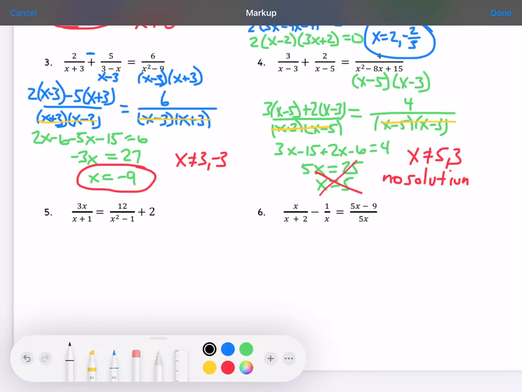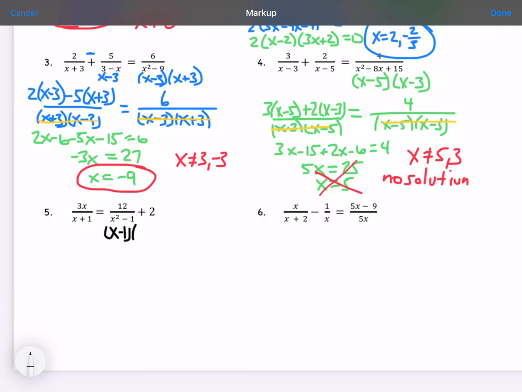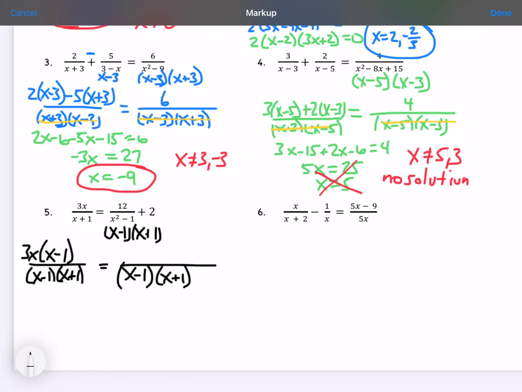And then I'm just going to show you the common denominators for these last two, and you can work them out. So we would factor the x squared minus 1 to x plus 1 times x minus 1. So when we do that, we're going to use x minus 1 and x plus 1 as our common denominator. So that means we'd have 3x times an x minus 1. We would have 12 times nothing, and then 2 times everything. So I would just make it 2 times x squared minus 1, because that's what the whole common denominator is. And then I'll let you work that one out. You will end up having to factor.